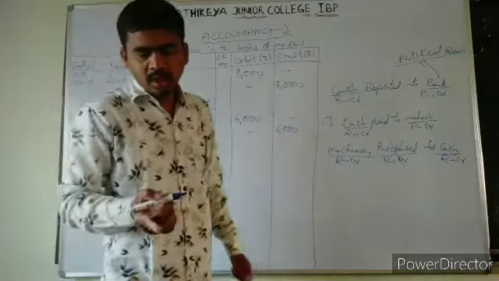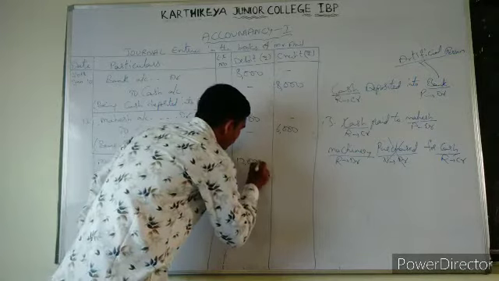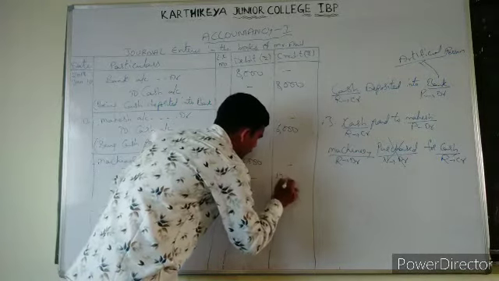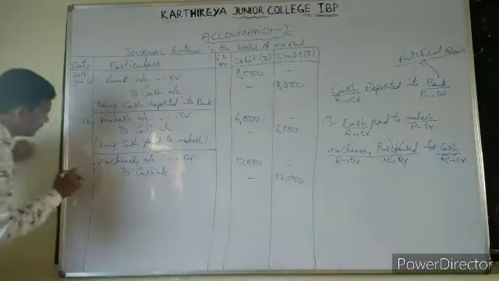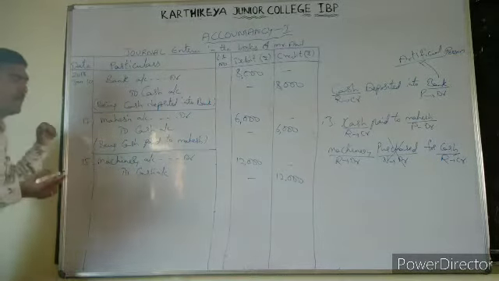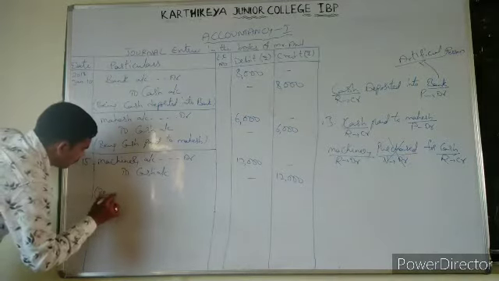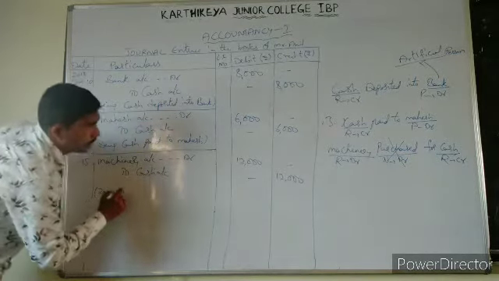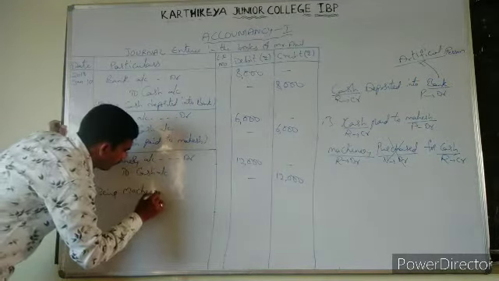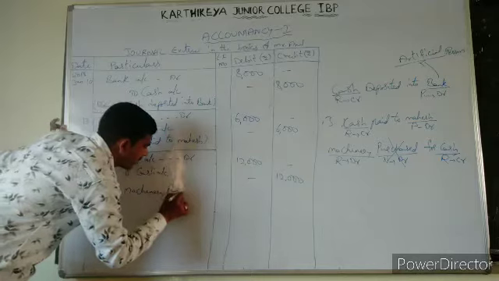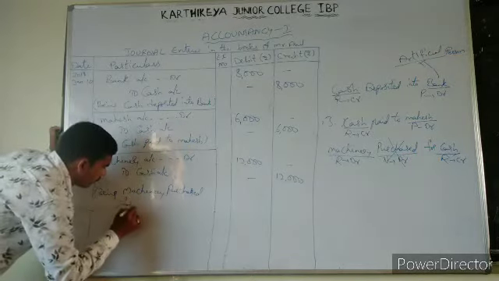And what is the amount? That is 12,000. And what is the date? That is 15. Being machinery purchased for cash.